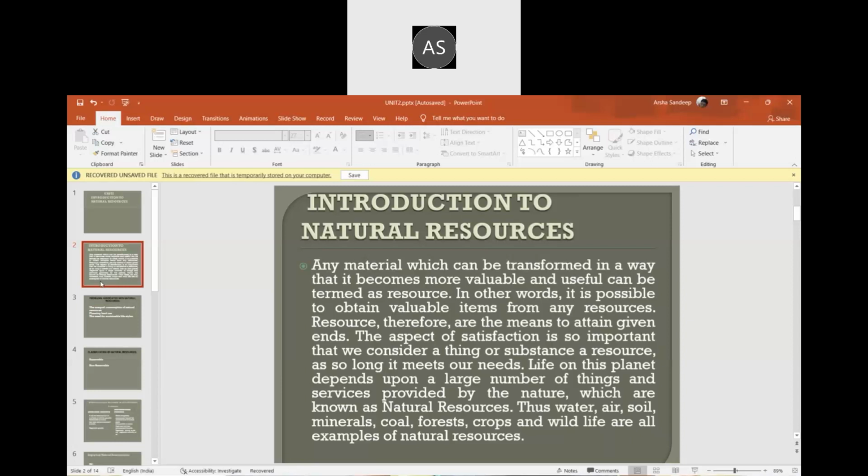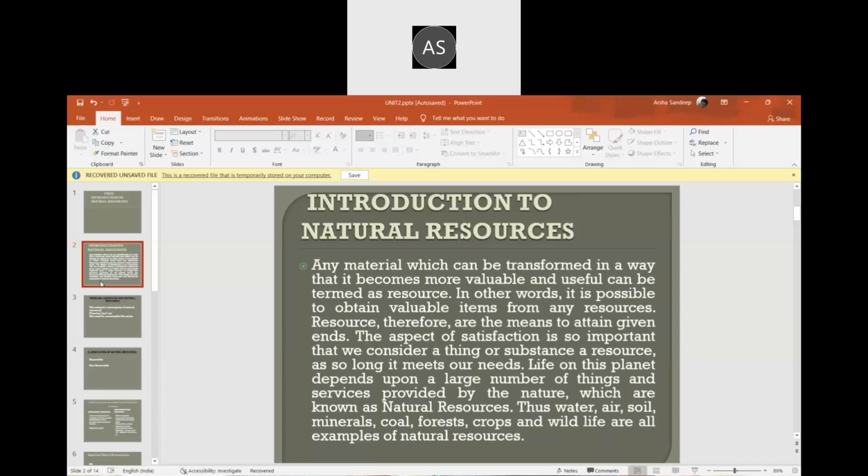It may be anything. Any source which we get directly from nature is also called a valuable item, which we get directly for usage, and it is also called a resource. A resource is therefore a means to attain given ends. The aspect of satisfaction is so important that we consider a thing of substance a resource. Whatever resource we get, we are satisfied with it. It is so important, so then it can be considered a resource, as long as it meets our needs.